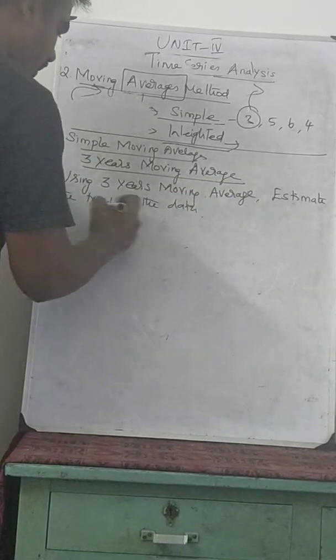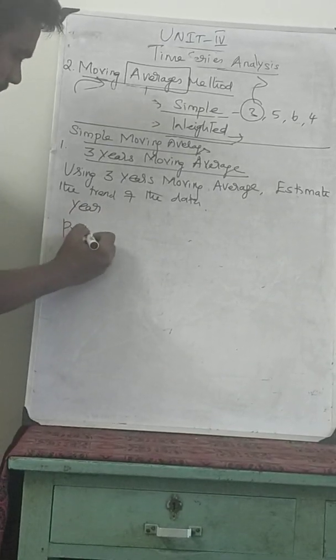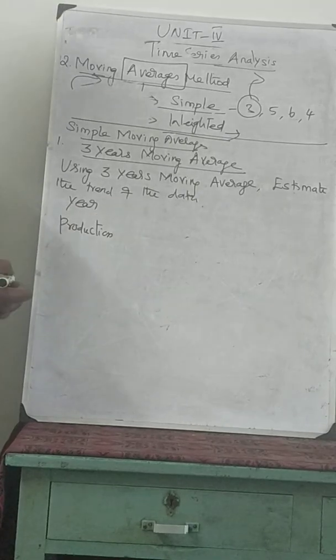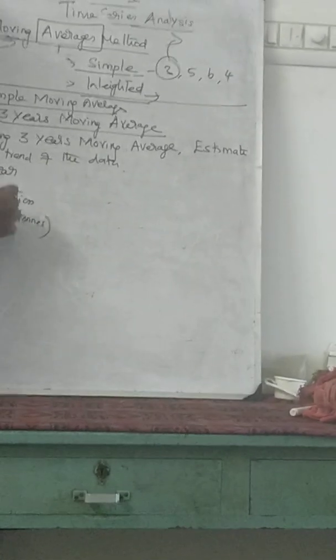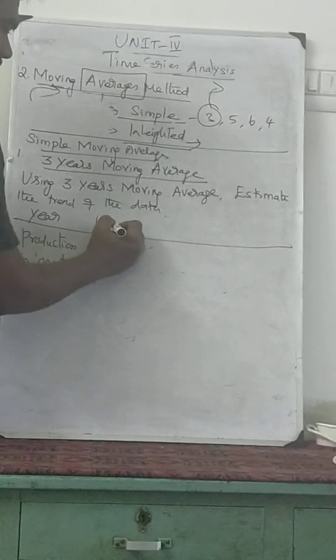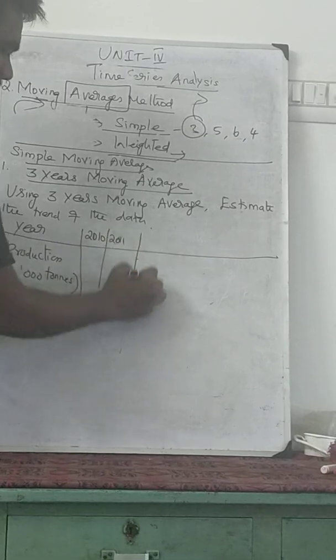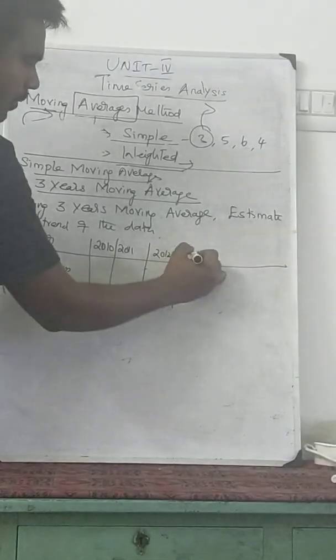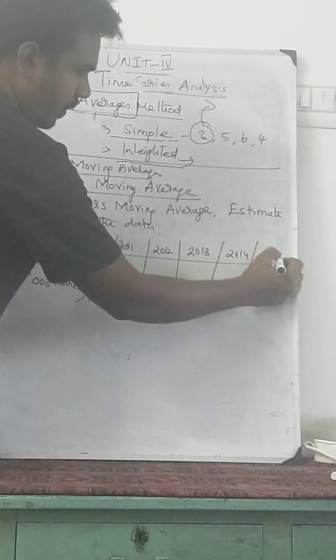Now they have given year, then production, production in 1000 tons. Production is represented in terms of tons. Here we'll start from 2010, 2011, 2012, 2013, 2014, 2015.